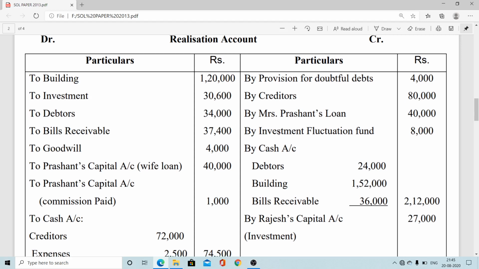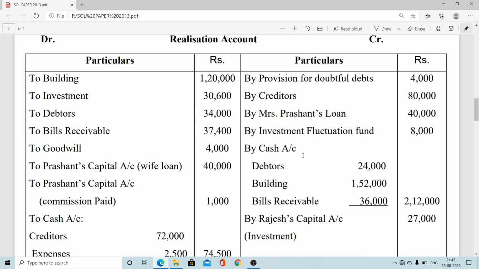So ultimately that fund, to maintain the investment fluctuation value, we have to put on the credit side here. So 8,000 is a single time treatment.